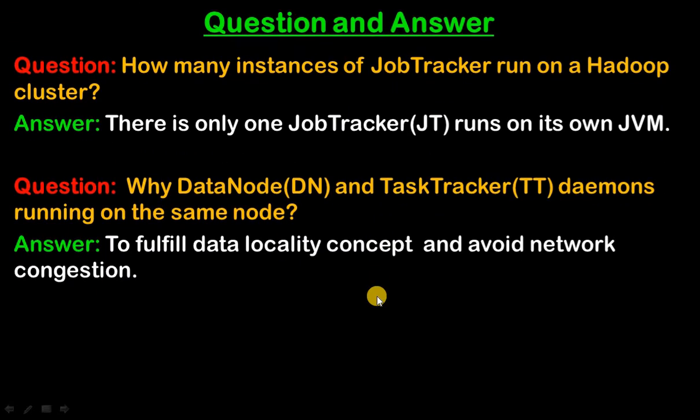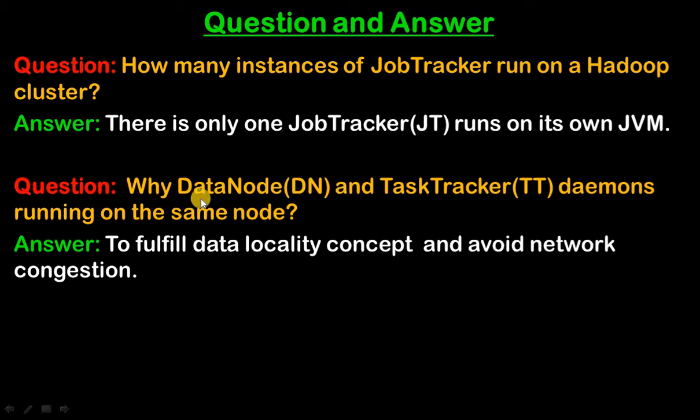Next question is, how many instances of job tracker run on a Hadoop cluster? So the answer is, there is only one job tracker, and it runs on its own JVM. So only one job tracker runs on its own JVM. So let's see the next question.